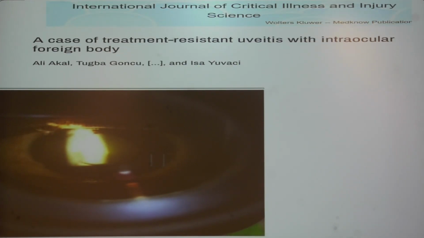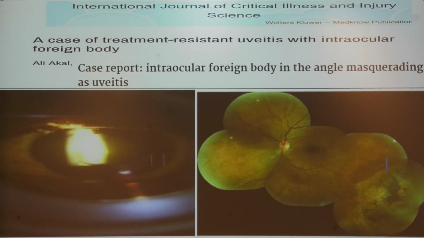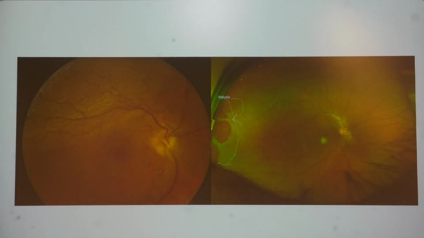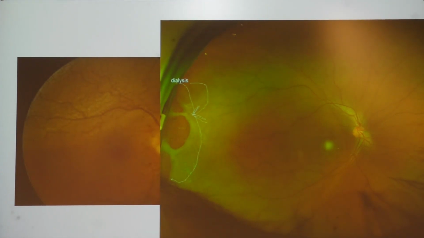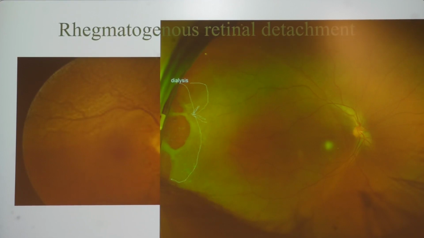Similarly, another case of recurrent anterior uveitis was recalcitrant to any therapy. This was actually a case of intraocular foreign body, and the clue lay in the peripheral retinal examination showing the impaction site of the foreign body. What is most notorious are those found in the angles. Another similar patient came with retinal detachment and was treated elsewhere with corticosteroids. The patient had relief, but then recurred to us with an increase in the retinal detachment, and when we saw the periphery we saw this dialysis. So this patient does not need corticosteroids but needs urgent vitreoretinal surgery.